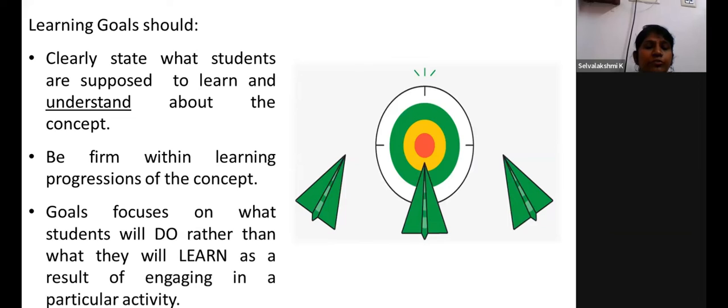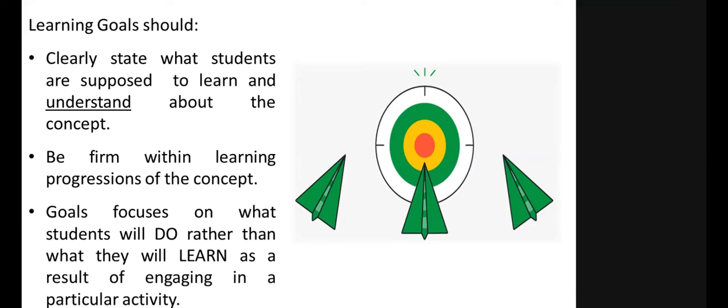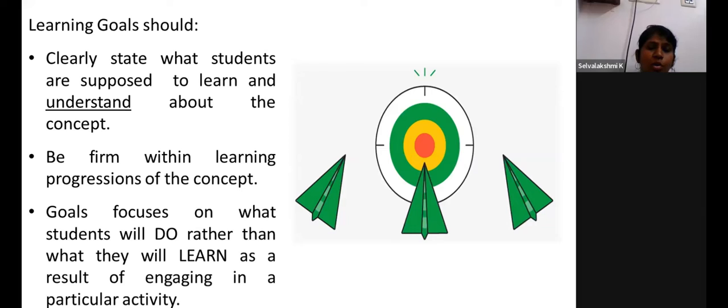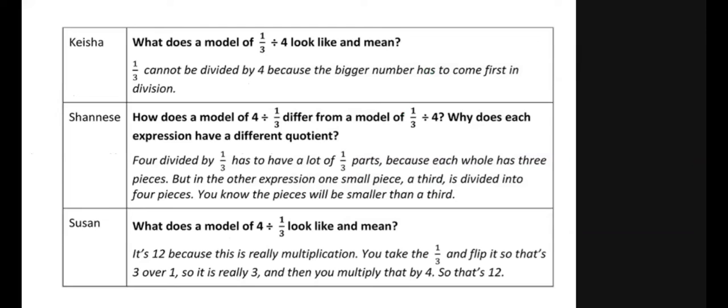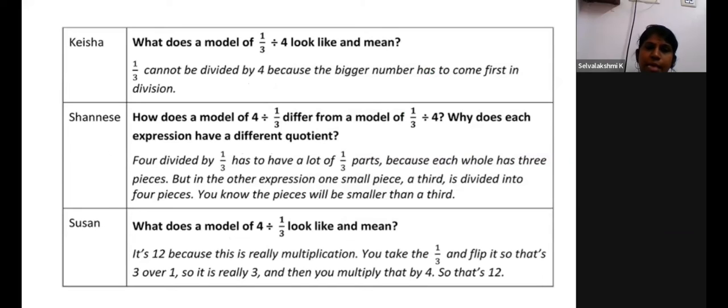The goal should focus on what the students will do, as I already told you several times, the process is important and not the end product. What they will learn as a result of engaging in a particular activity. Just for example, I've shared this.